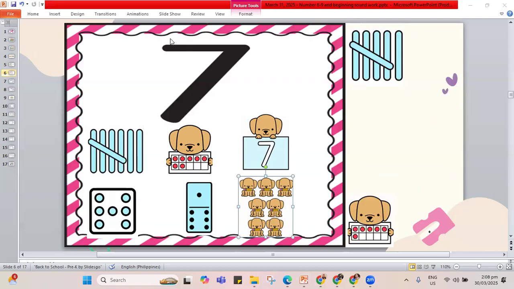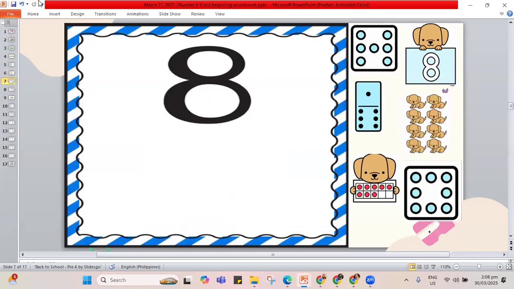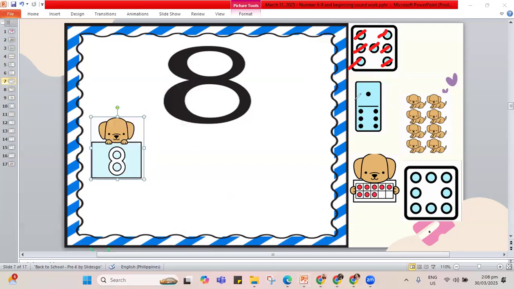Now let me ask you, we're done with 6, we're done with 7. What's the next number? It will be number 8. So let's go to number 8 and let us count for our dots in the dice. 1, 2, 3, 4, 5, 6, 7. That's different. It's showing 7. How about this one? Is this 8? Yes, that's number 8.